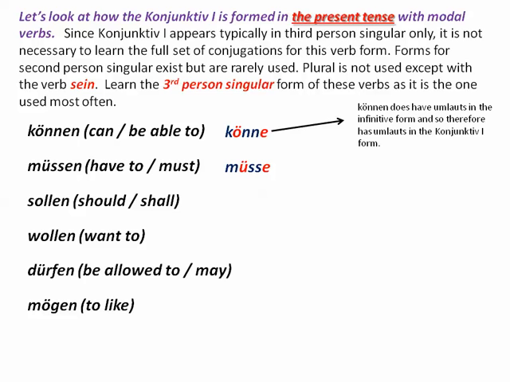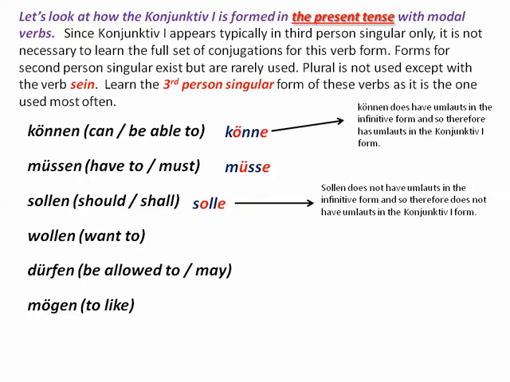For example, müssen had umlauts, so it's müsse. Sollen is solle. And you'll notice here it didn't have umlauts in the original, so it doesn't have them in the special subjunctive. Wolle, dürfe, and möge.